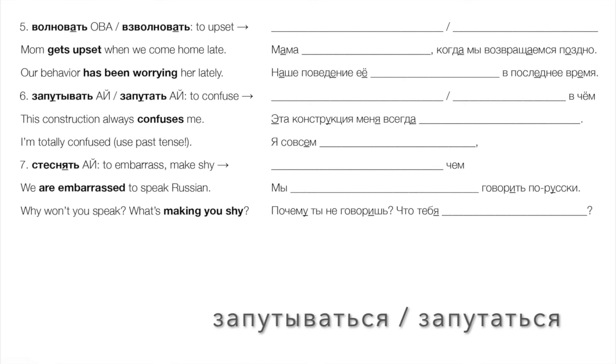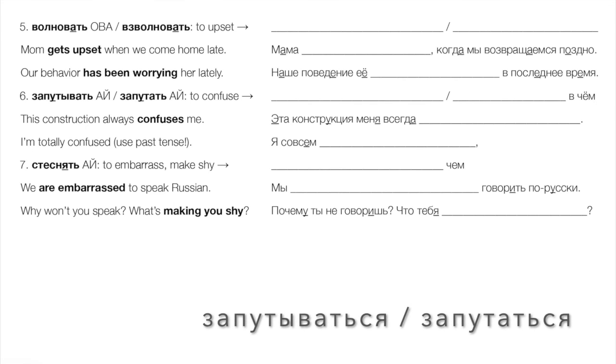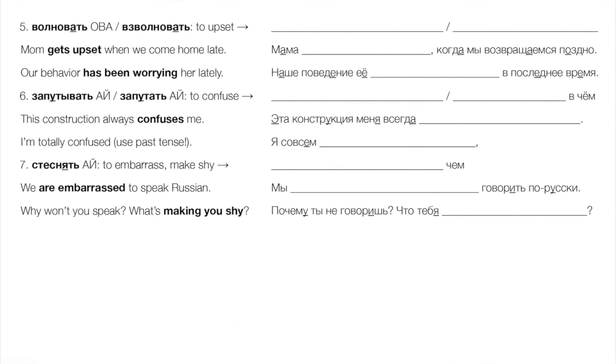Запутываться, запутаться means to be confused, to get confused, and we could say in something. That would be the idiom. В чем? This construction always confuses me. Эта конструкция меня всегда запутывает. It always confuses me. I'm totally confused. Let's just use past tense. Я совсем запутался. Right, I've gotten all confused. Я совсем запутался. Perfective.